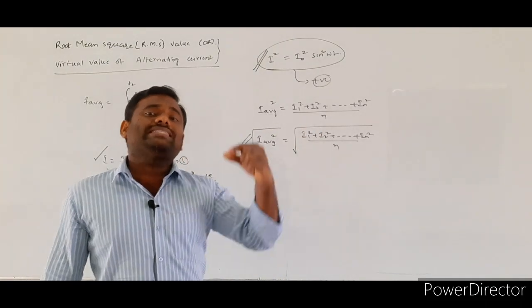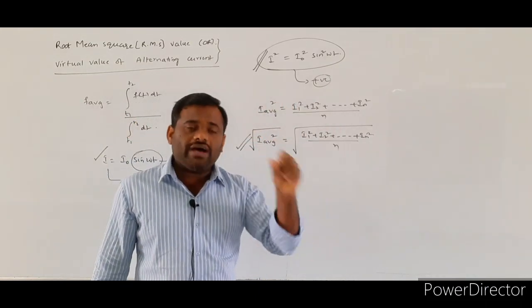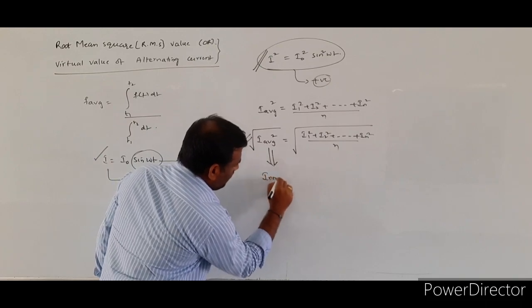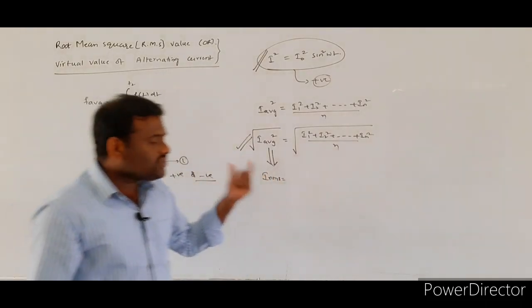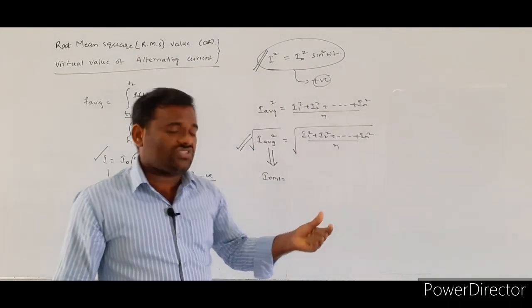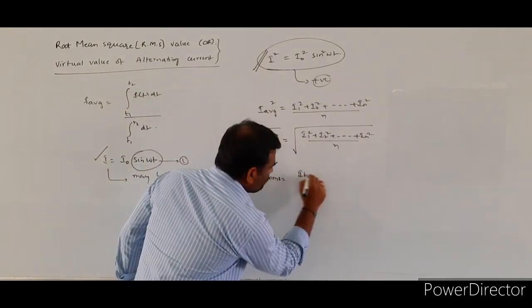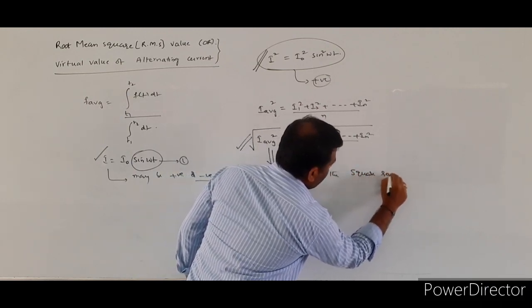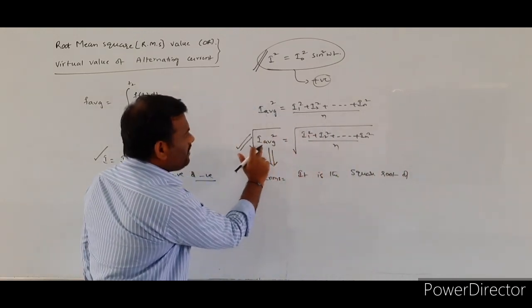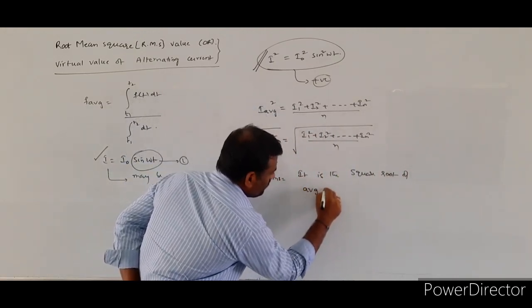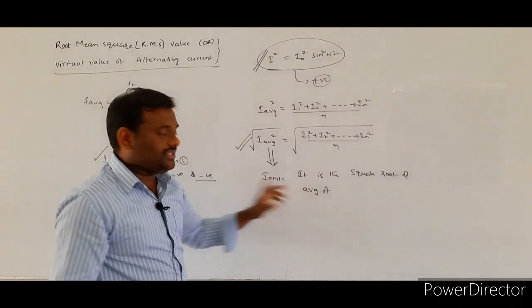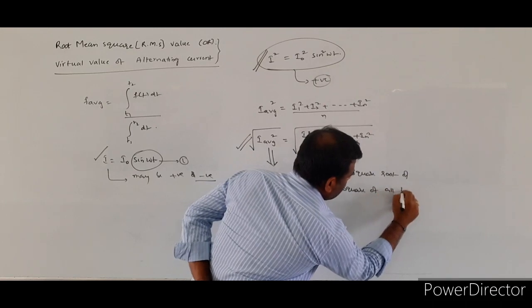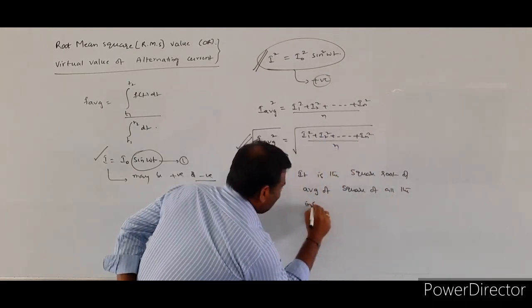That value is nothing but I RMS. So how can we define I RMS? It is the square root of the average of the squares of all the instantaneous currents.